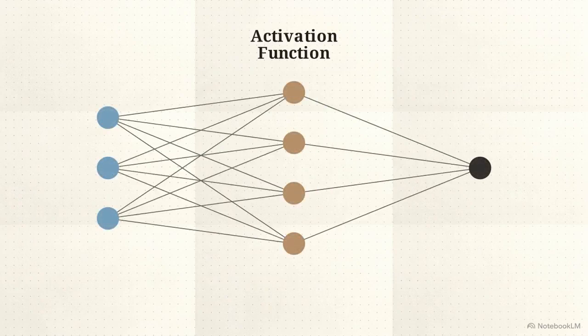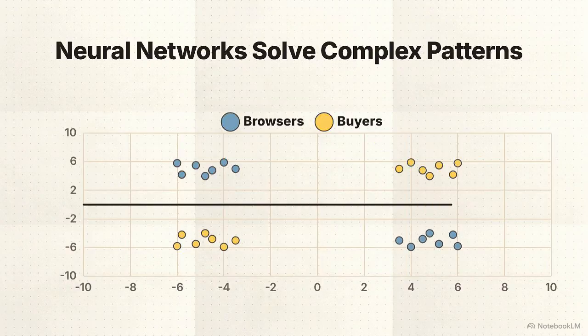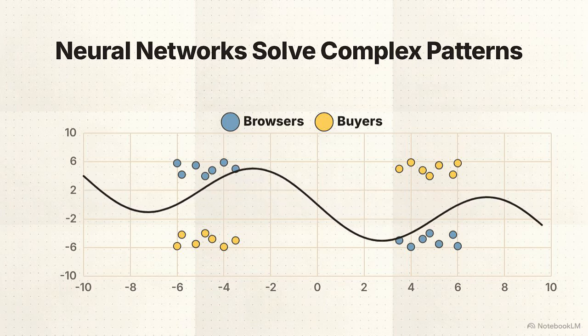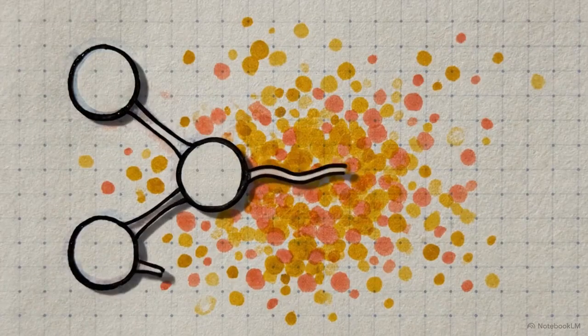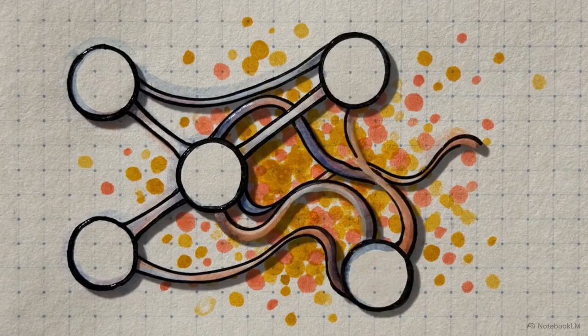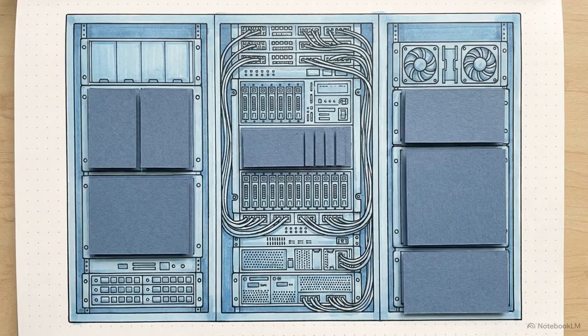We have to inject a specific mathematical rule between the layers, called an activation function. As data passes through the network, this rule alters the flow and introduces nonlinearity. Because of this specific adjustment, the logic can now curve, fold, and twist itself to fit the tangled checkerboard patterns that linear models cannot handle. Connecting layers of nodes and adding a nonlinear rule turns a rigid calculator into a flexible engine capable of contouring to complex data. Having the capacity to learn is only the first step.